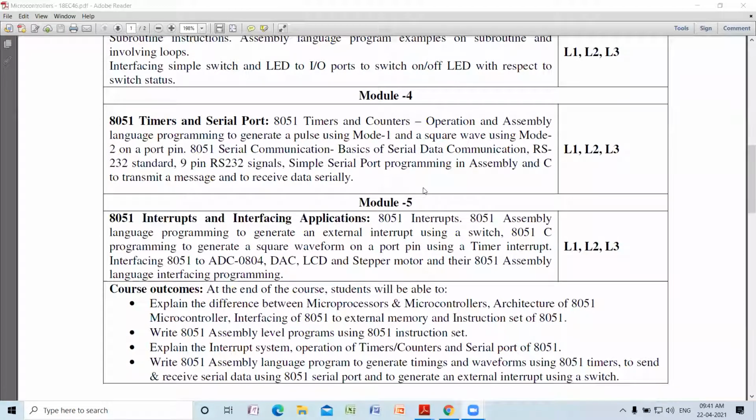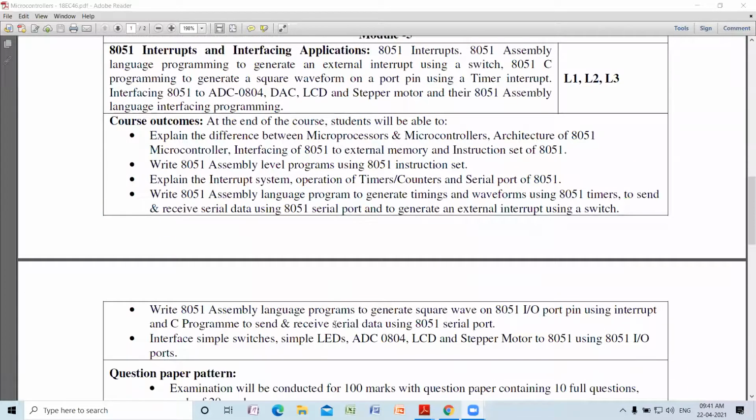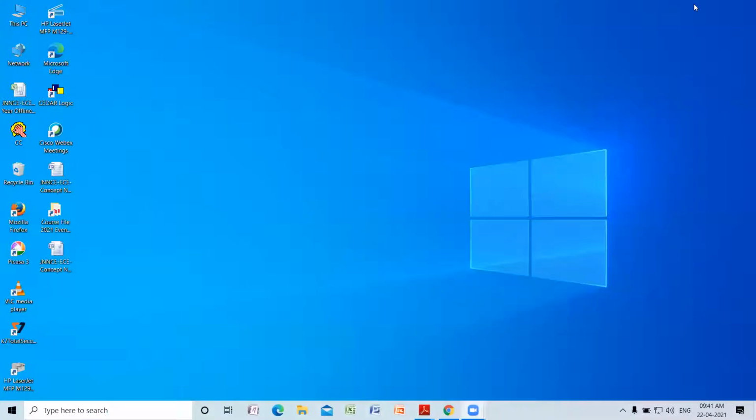Now let us see what are the outcomes of the course. Outcomes are the measures or plans we are assuring to the students at the end of the course, what a student is going to get.